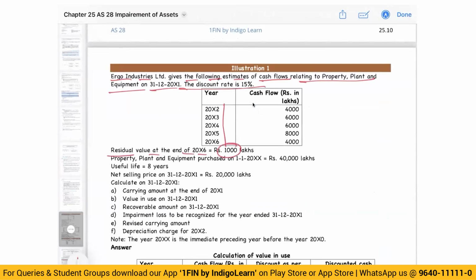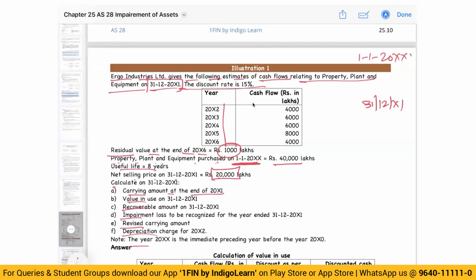Okay. Now, property, plant and equipment was purchased on 1st of January of 20XX, 40,000 lakhs. So here we are doing calculations on which date? 31st December of year 1. Property, plant and equipment was purchased on 1st of January of year XX. We will see which year XX is. Useful life 8 years. Okay. Net selling price is 20,000 lakh. This is directly given. Calculate carrying amount at the end of year 1. That you have to calculate. Value in use, recoverable amount, impairment, revised carrying amount, depreciation.